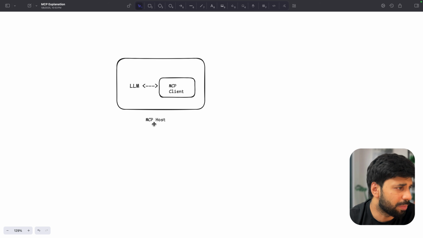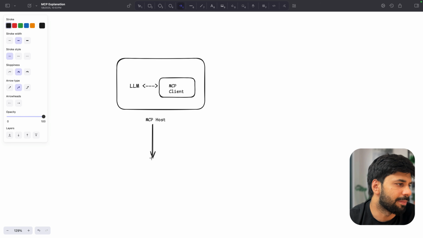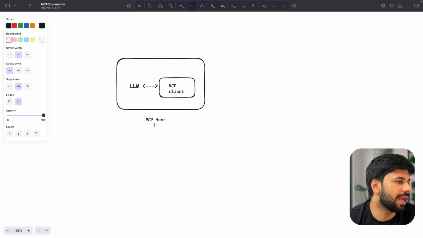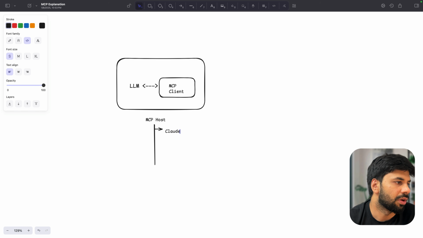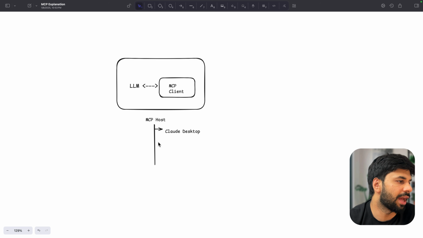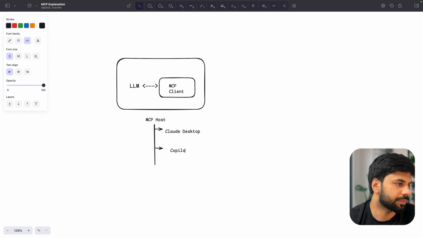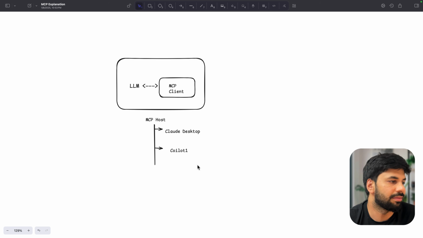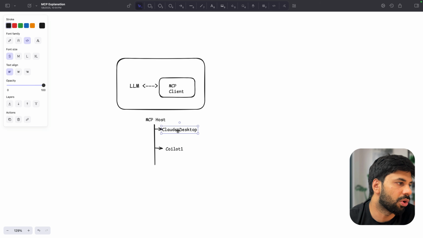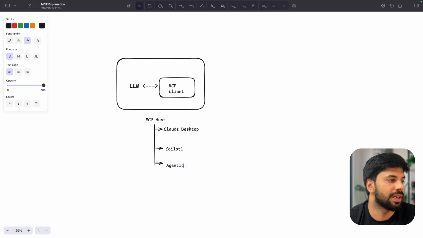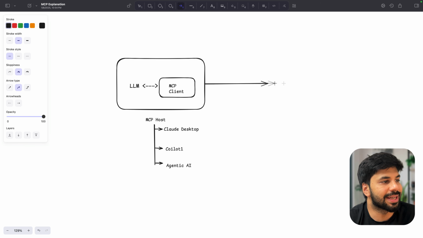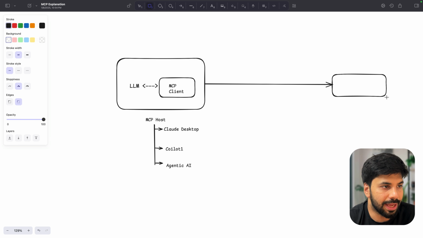So your Claude desktop, if I just have to write down here a few of the examples. So we can easily add examples like Claude desktop. Then we can have your Copilot, which we use via VS Code. Then similarly, we have any of the agentic AI frameworks, like CrewAI, AutoGen, all these frameworks. And I will show you the same as well. This gets connected to your MCP server.